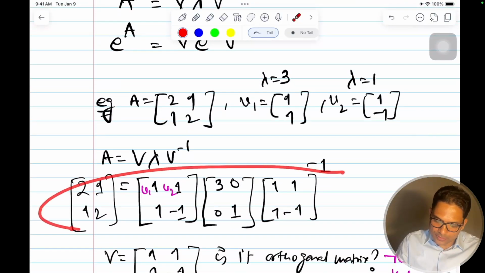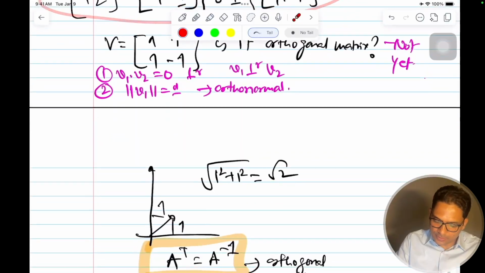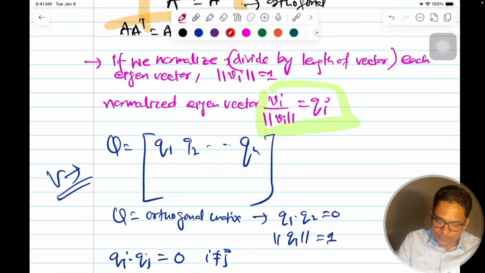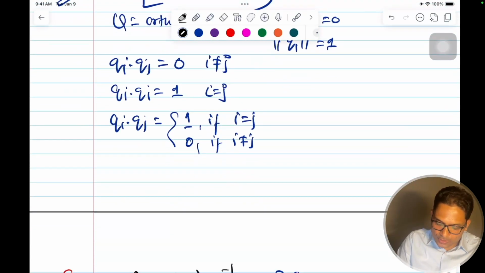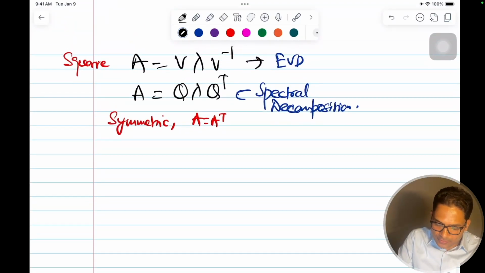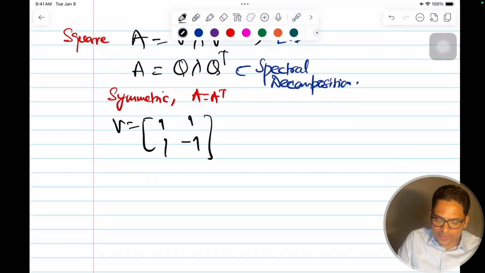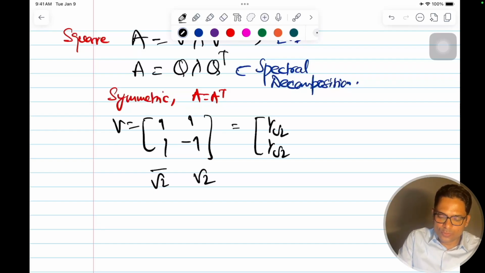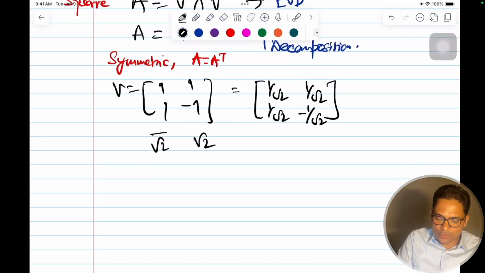Similarly, after normalization, we found out what Q will be. Let me quickly show you. If my V is equal to 1 1 and 1 minus 1, I'll divide this vector by its length, root 2, and this also I'll divide by root 2, because both of them have length root 2. So I can write it as 1 by root 2, 1 by root 2, 1 by root 2, minus 1 by root 2. You see 1 by root 2 is common everywhere, so I'll just take it out.